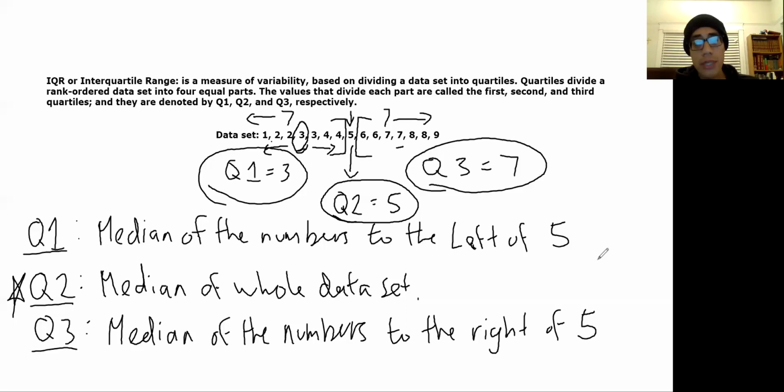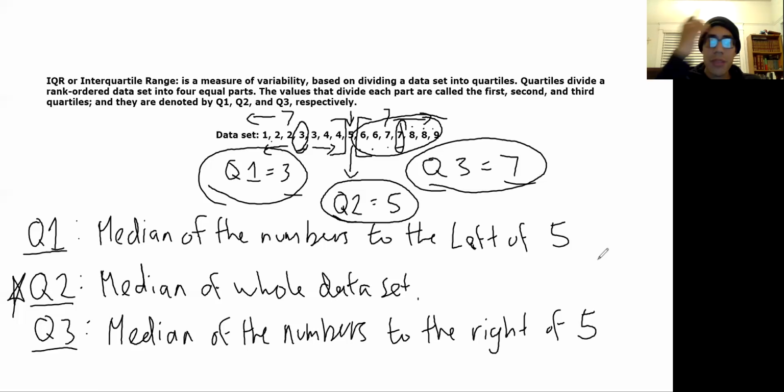I'm going to do the same thing for quartile 3. I know there are 7 numbers in this data set. I'm going to ignore all the other numbers, including quartile 2. I'm just going to be focused on these numbers right here. And the one in the middle is going to be 7. You see how there's 3 numbers to the right of 7, and there's 3 numbers to the left, right? Okay, so that's 7, that's 3. What happens if there's 2 numbers fighting for the middle? Well, if you remember from earlier, we would have to take the average, right? So we'll get into that in a bit. That'll be the last thing we do.